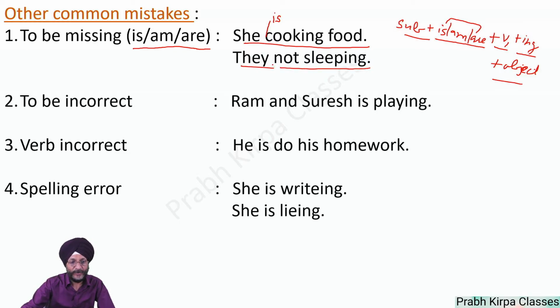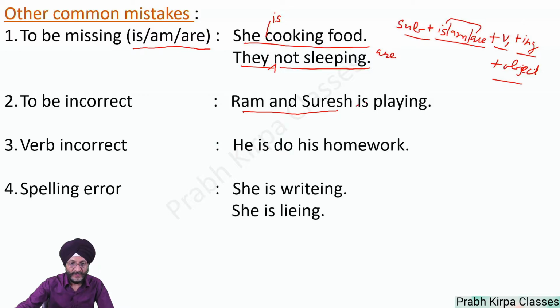They not sleeping. Everything is okay in this sentence except is, am, are, any of this is missing. So here we use they are not sleeping. To be is incorrect, that is any of this is, am, are is incorrect. Ram and Suresh, these are two persons, and in case of more than one person we have to use are.